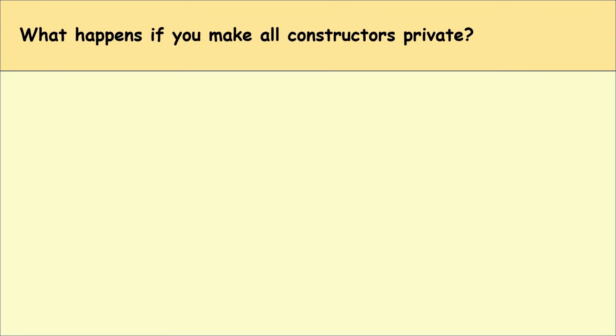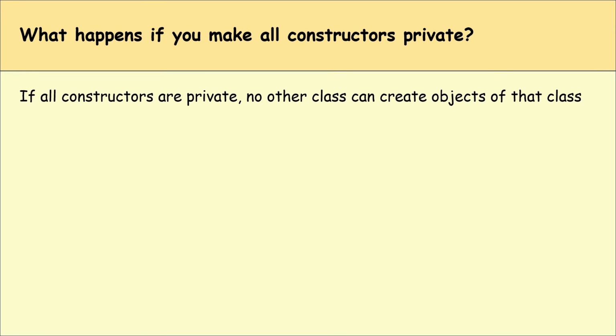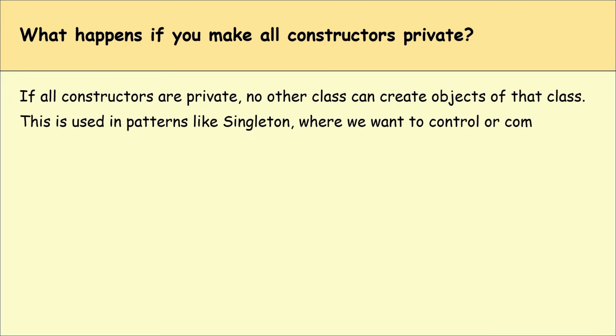What happens if you make all constructors private? If all constructors are private, no other classes can create objects of that class. This is used in patterns like singleton, where we want to control or completely prevent object creation from outside.